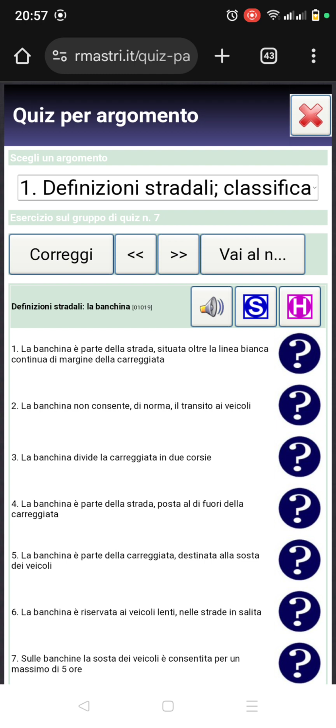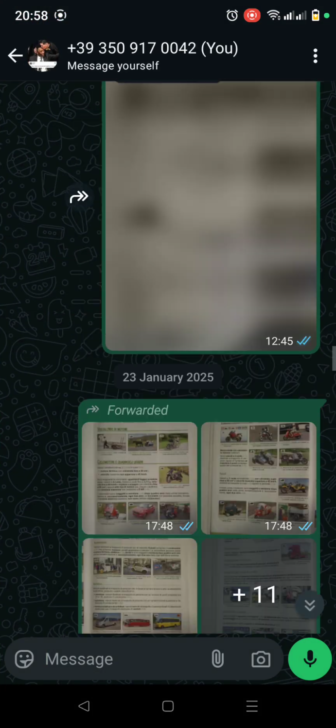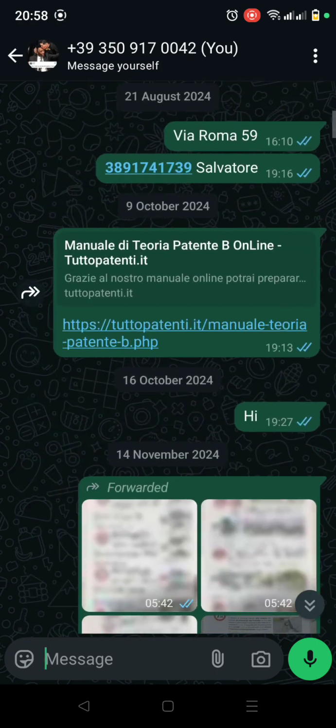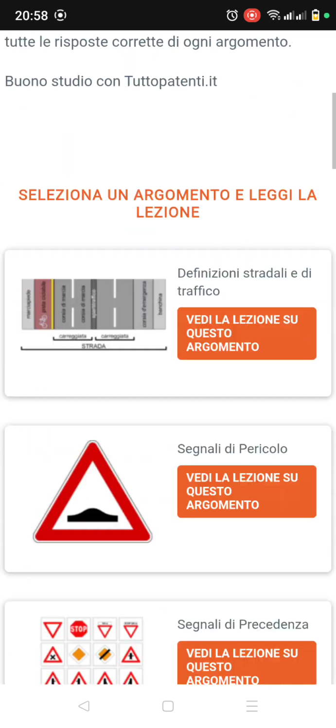So, today's lesson, we are still on chapter 1. The last lesson I did, we stopped at Nicosia. So today, our next lesson, lesson 4, is Bankina, which is the edge. Let's go to the lesson on Bankina.